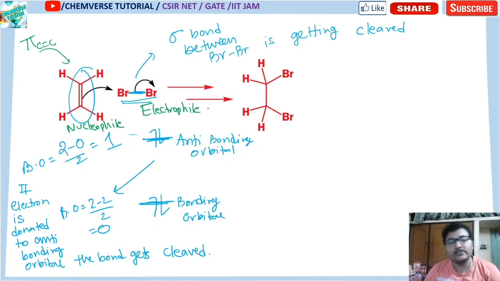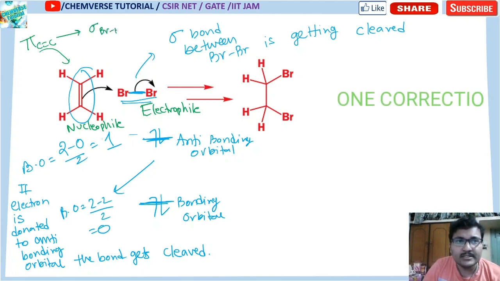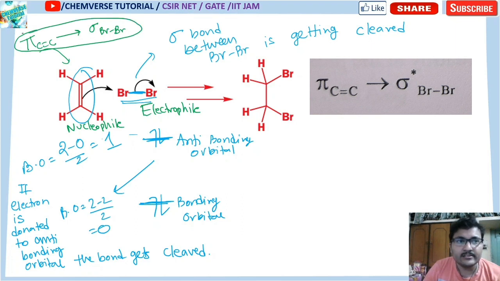This bromine is accepting electron, to where? To its sigma star. That is why the sigma bond between bromine and bromine is getting cleaved. So the electronic transition occurs from pi C=C to sigma star Br-Br. This is the electronic transition that is happening in this case.